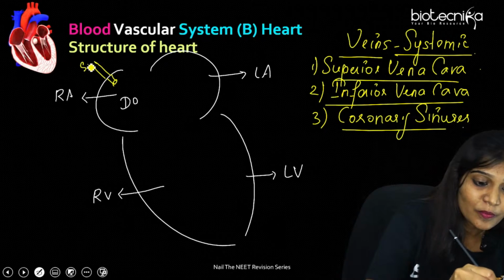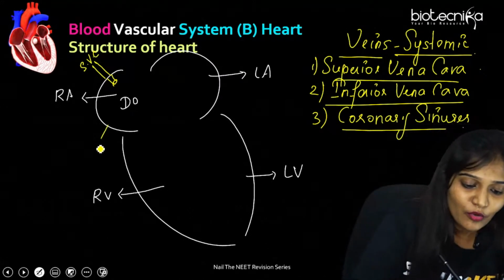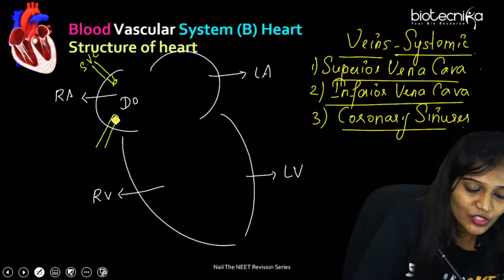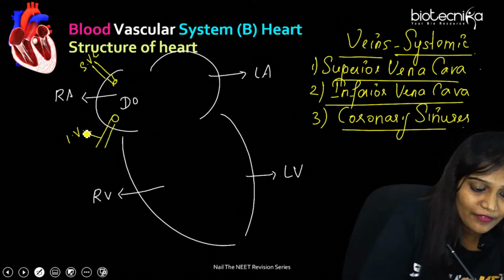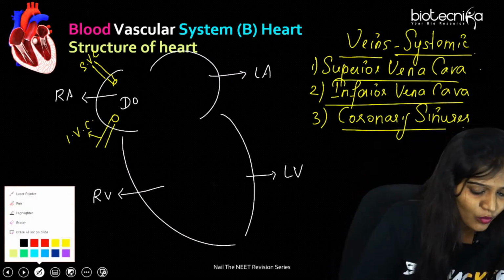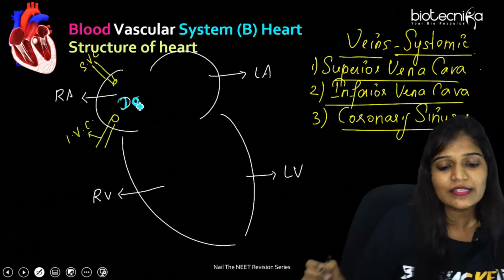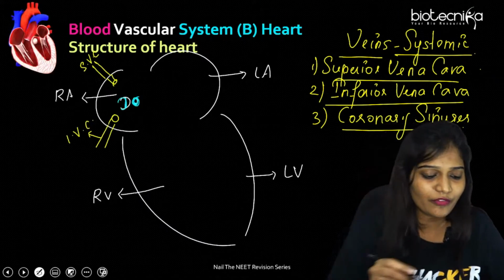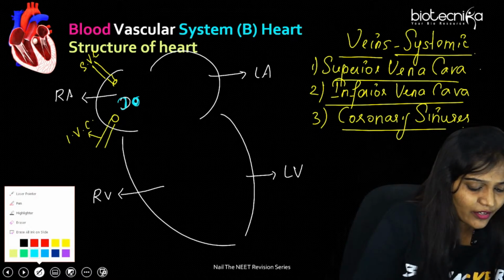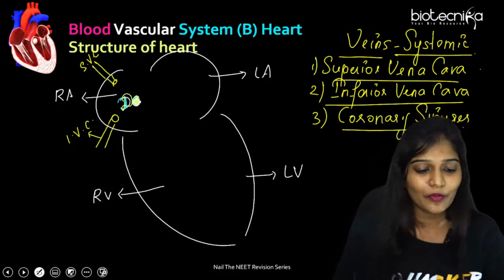So this is superior vena cava. I'm writing superior vena cava as SVC. And below there's going to be inferior vena cava, which carries deoxygenated blood to the heart. So we'll make it blue color. Okay, this is deoxygenated blood. We'll make it green color. Okay, deoxygenated blood is coming over.